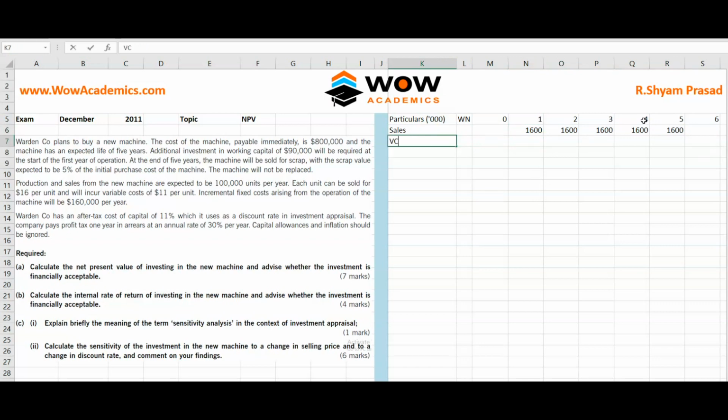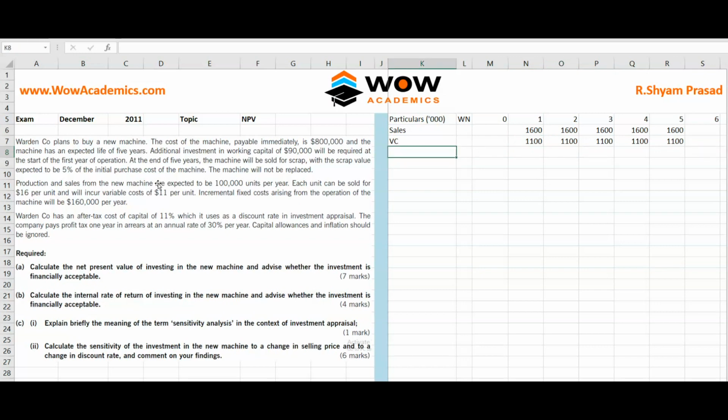So the next one is variable cost. Variable cost is going to be the same kind of an application. We'll take 100 as the units multiplied by the variable cost per unit, which is 11 per unit. So we'll take 1100 and spread it across 5 years.